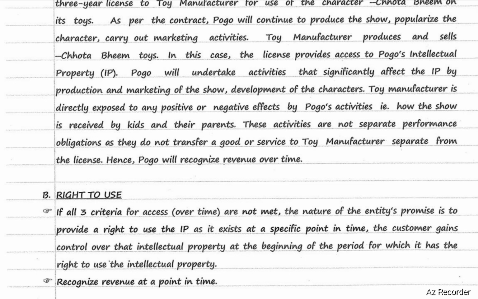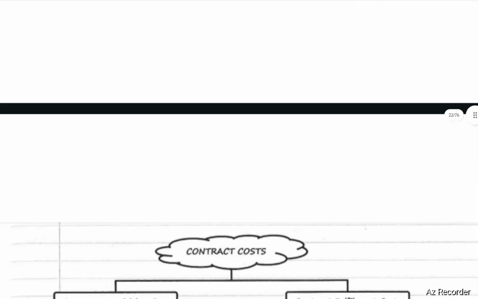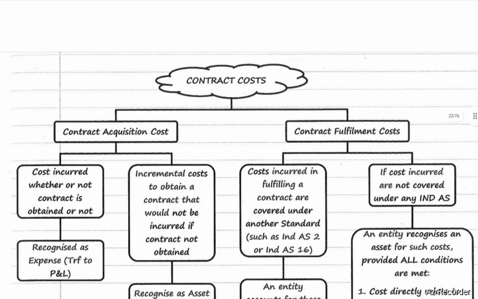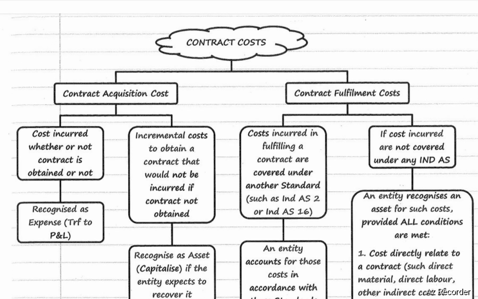Next, contract costs. Contract costs are of two types: contract acquisition cost and contract fulfillment cost. Contract acquisition cost includes cost incurred whether or not the contract is obtained. It will be recognized as expense and transferred to the P&L account.